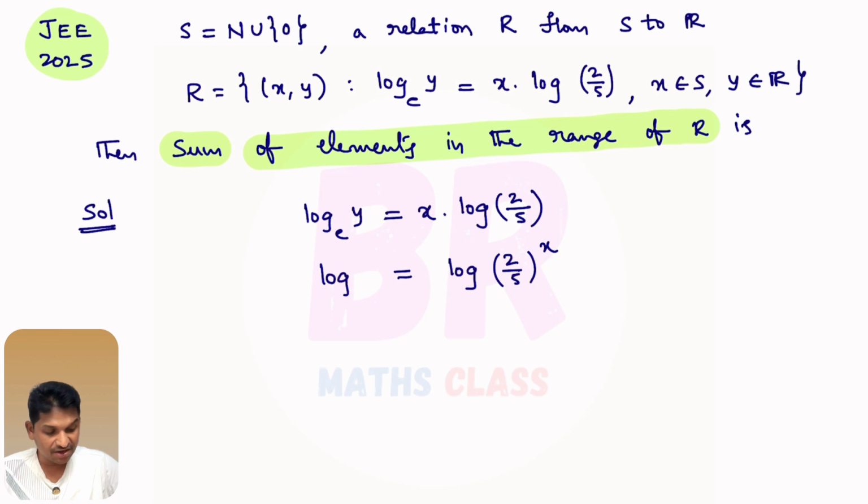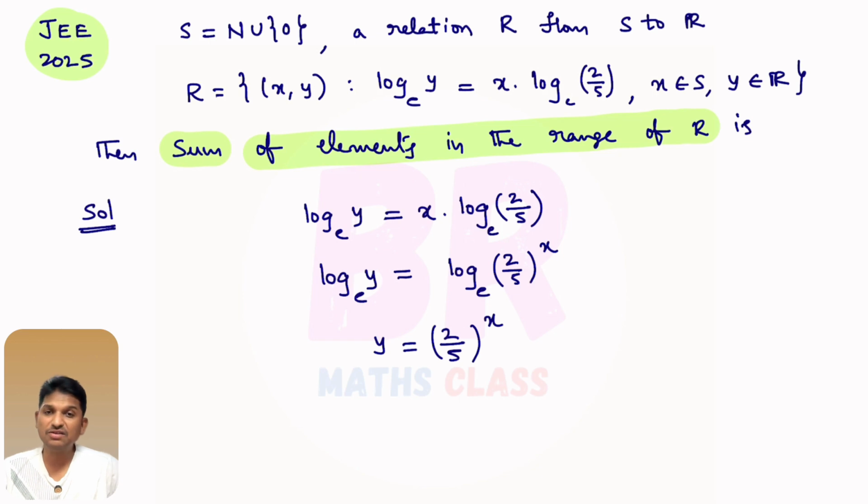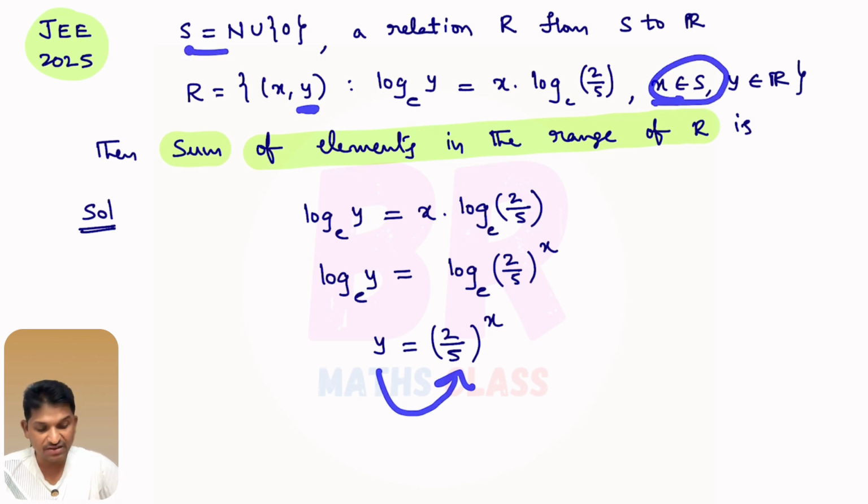So this left hand side is log y base e. You observe here log y base e, here also log y base e is there. From this we can write directly y equal to (2 by 5) whole power x. I hope you understand. Here I got y values. Y is the set of all second elements in the relation. That means y will give you the range. What is x? X is a whole number. X is from this set.